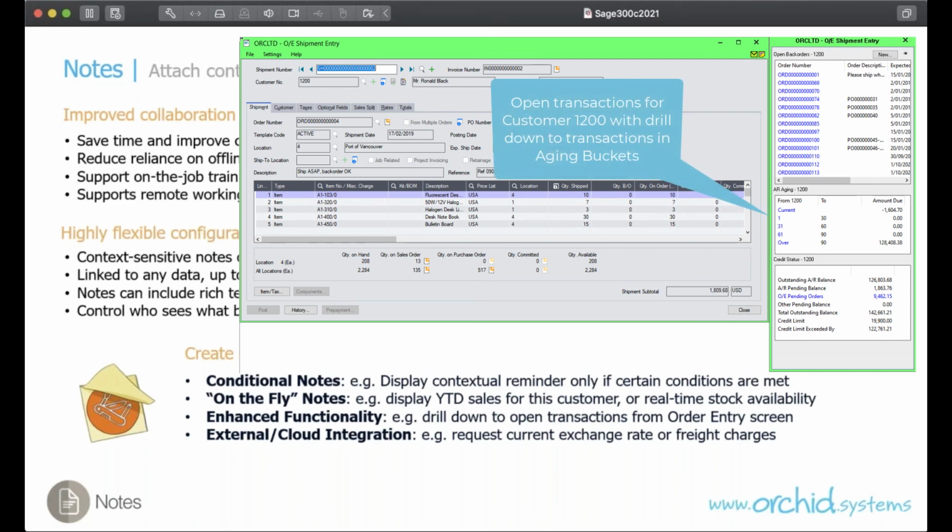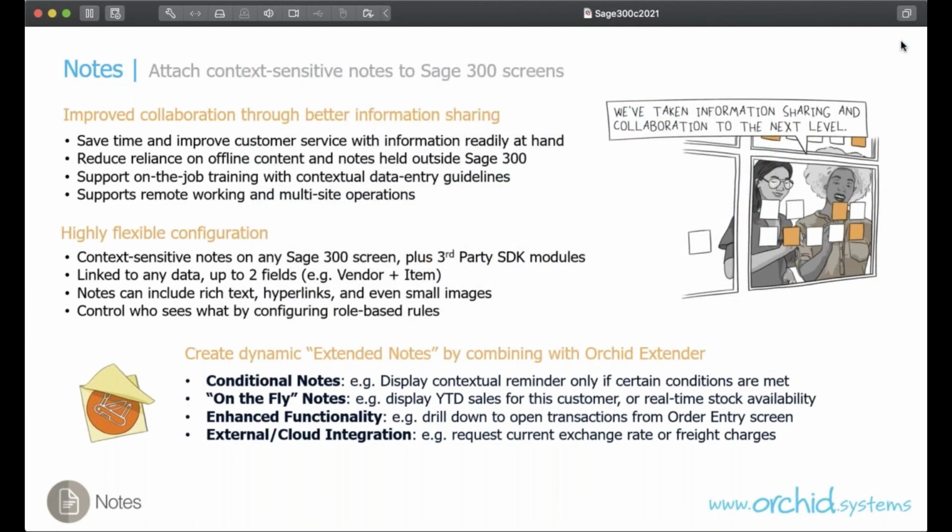There are other examples of that on the website in the extended notes blog article. And you can also use it for linking to external or cloud-based applications, for example, to get current exchange rates or freight charges.